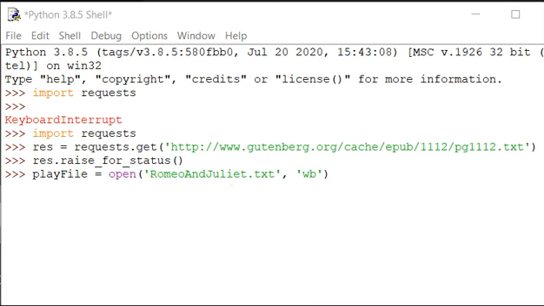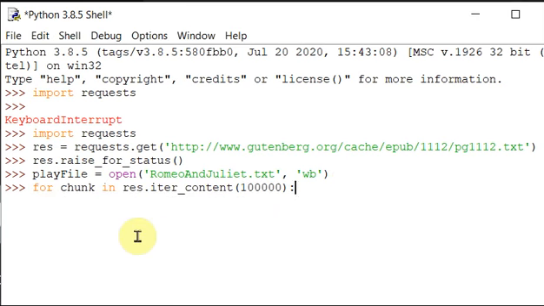And the next thing is we are using a looping statement here. So we are using a for loop. As said, this particular URL has the complete play of Romeo and Juliet. Okay, so this is a very large file. Now we want it in the form of chunks of data. Okay, what is that size? That size you mention here in terms of number of bytes.